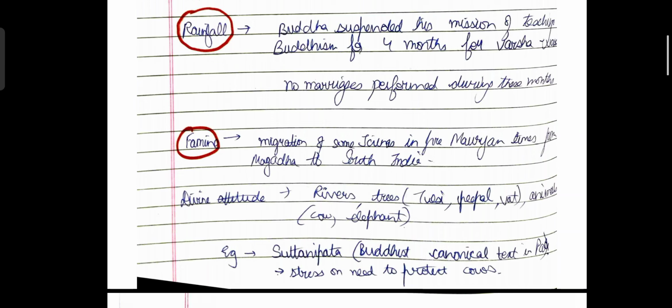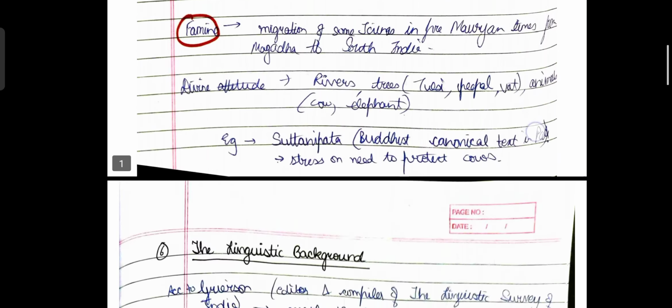So where do we find the earliest evidence? So there is a Buddhist canonical text which is written in Pali, and the name of that text is Suttanipata. So it stresses the need to protect cows. Okay, so in a way this chapter is showing how ecology and the environment have impacted the history as well as culture of the people, and it has led to the development of the culture and society on the whole, and those customs have been continued even after so many years. Even till this date, we find evidences of those customs and rituals in our present day society. Okay, so this was chapter number 5.